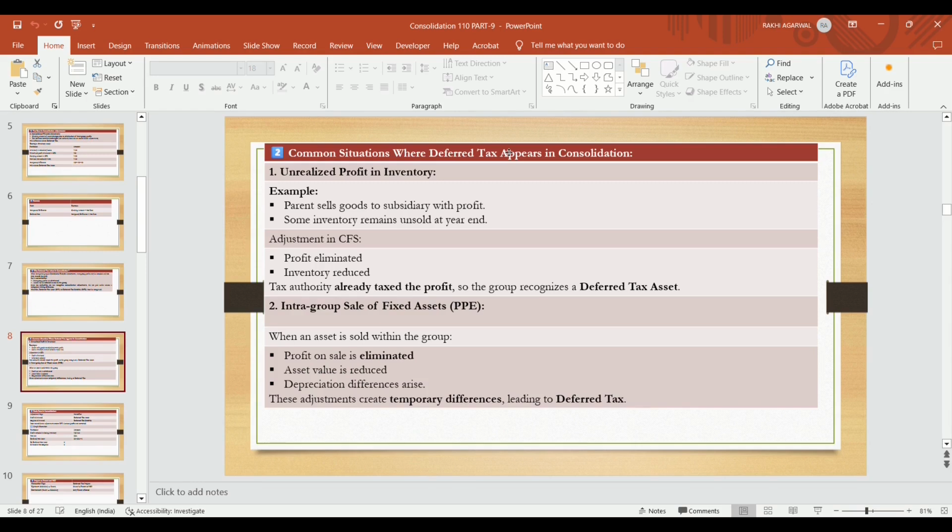Intra-group sale of fixed assets, that is PPE. When an asset is sold within the group, the profit on sale is eliminated by the parent company, the asset value is reduced, a depreciation difference arises, and these adjustments create a temporary difference leading to deferred tax.